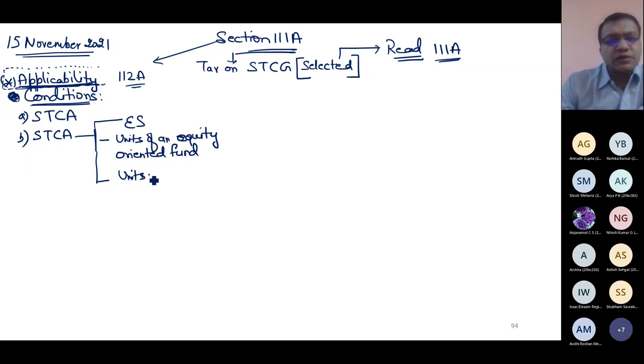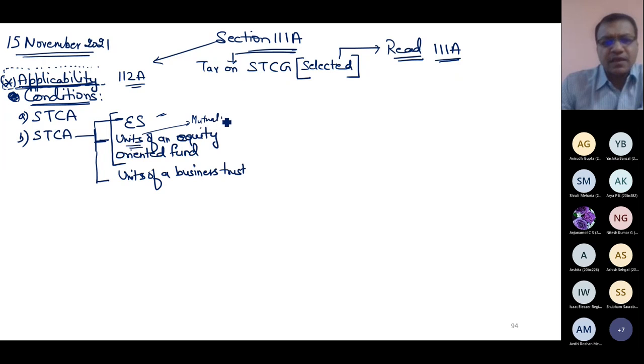We never use units of a business trust at our level; it never comes in the examination. That is not in our course. We mainly refer to these two, equity shares or units, and within units we will find mutual funds. The meaning of units of an equity oriented fund for your level will be nothing but equity oriented mutual fund. That's it.